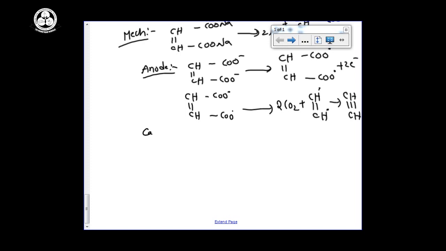So what is the cathode reaction? Cathode. Cations migrate towards the cathode. 2H plus and 2 electrons give rise to H2. This is the cathode reaction. So at the anode acetylene will be liberated and at the cathode hydrogen gas is liberated. This is the Kolbe's electrolysis or Kolbe's hydrolysis reaction.